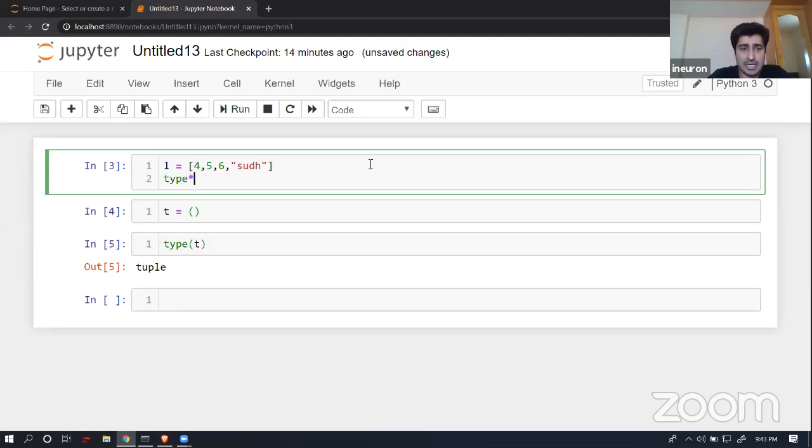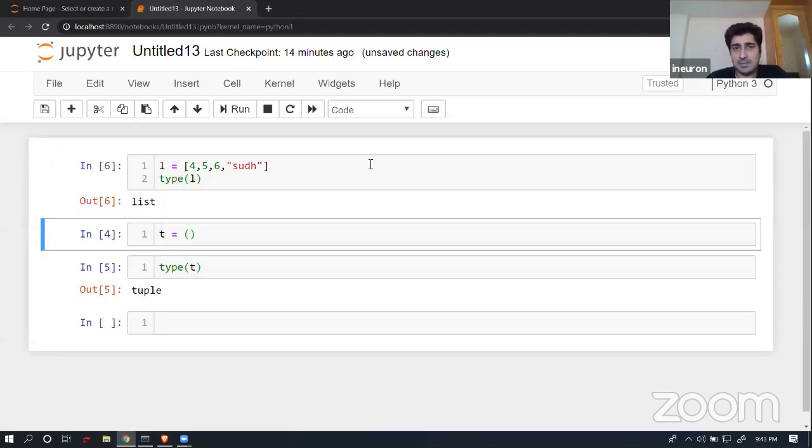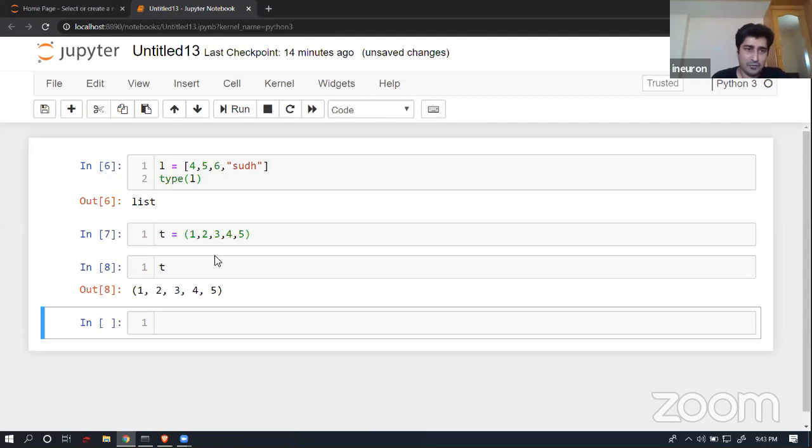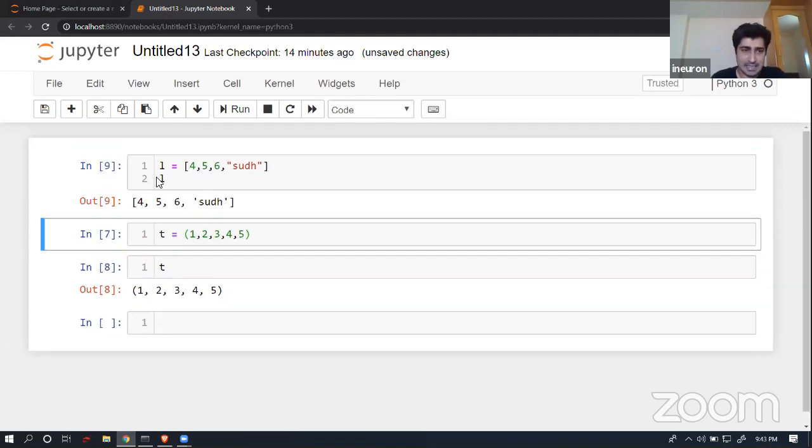And if I check the type of this L, it is nothing but a list. Here I can store any amount of data: 1, 2, 4, 5. And if I print this T, you will find that the data set is enclosed within normal parentheses, whereas in the case of a list, you will find square brackets. So this is the representation of tuples, and this is the representation of a list.